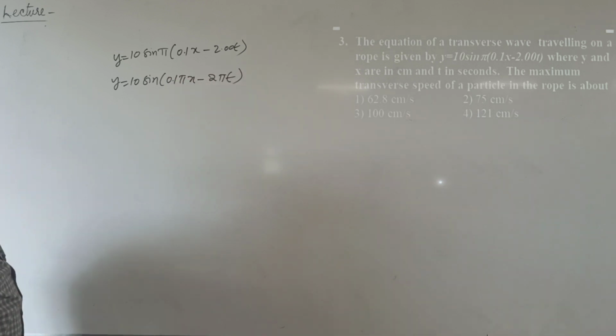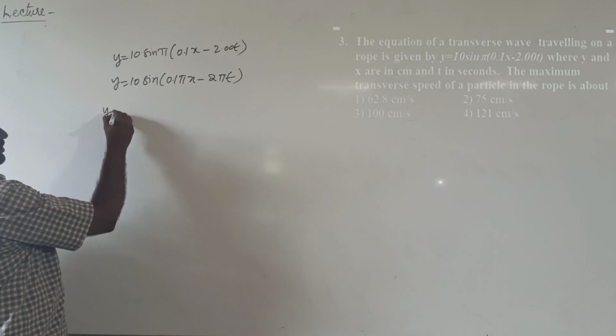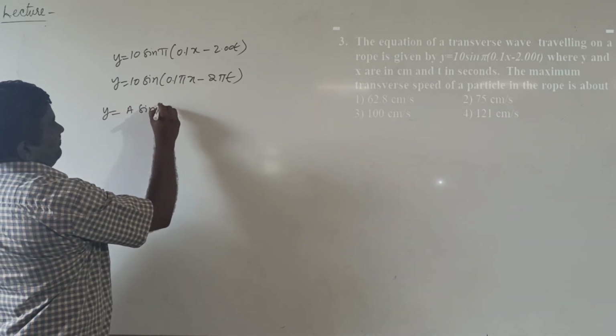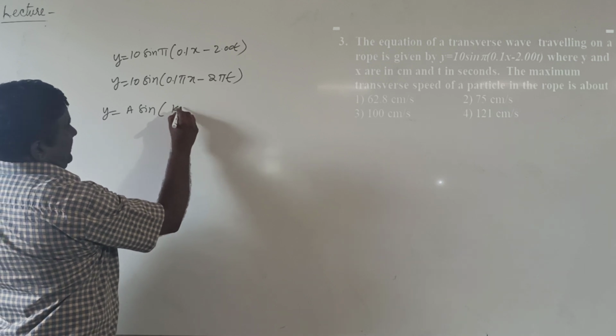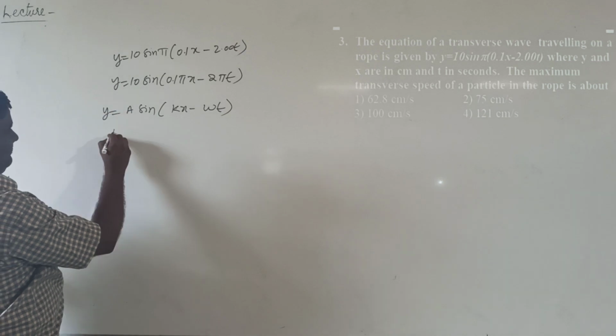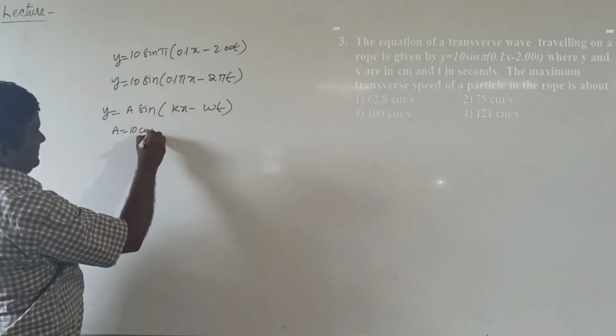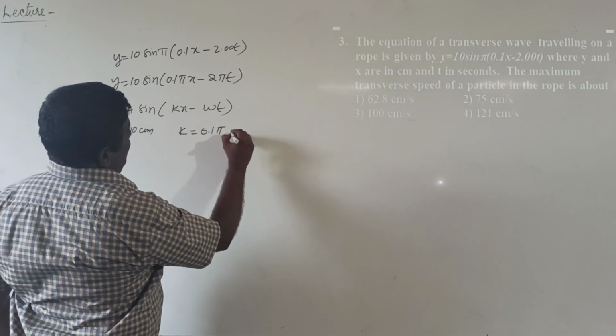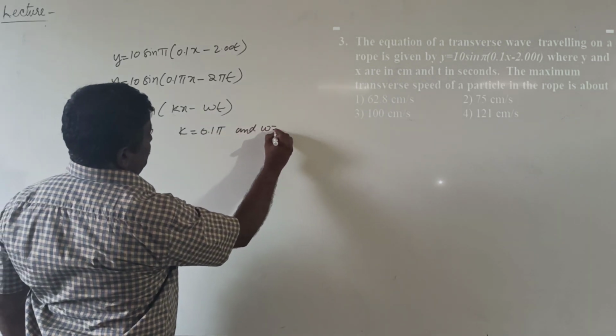So the given equation is comparable to the standard progressive wave equation y equal to a sin(kx minus omega t). During the comparison, the amplitude of the wave a equals 10 centimeters, k equals 0.1 pi, and omega equals 2 pi.